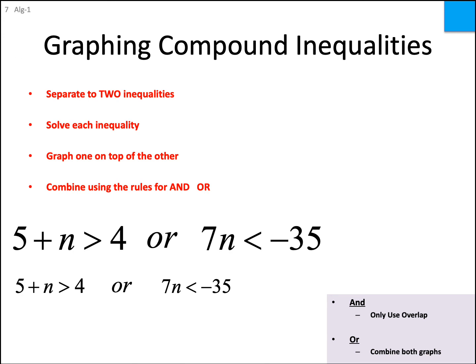Let's see, though. On the first one, the one on the left, subtract 5 from both sides. That would give me -1. The second one, we're going to divide by 7. Now be careful. Did we just divide by a negative number? Well, the answer was negative, but we did not divide by a -7. We divided by a +7, so I don't need to flip the inequality. Tonight for homework, there'll be a few that you've got to flip the inequality. So those are the two that I need to graph onto one.